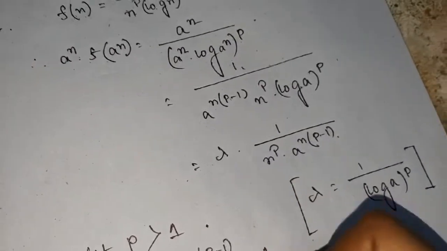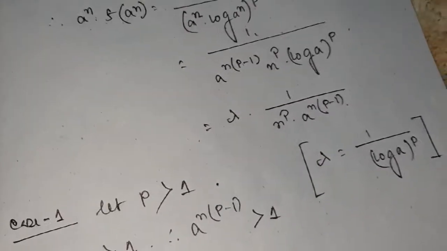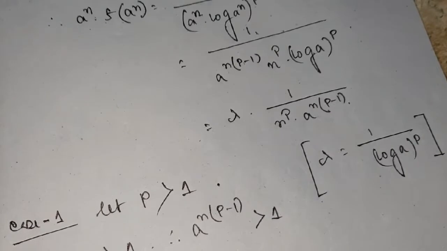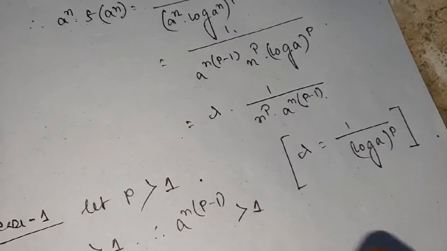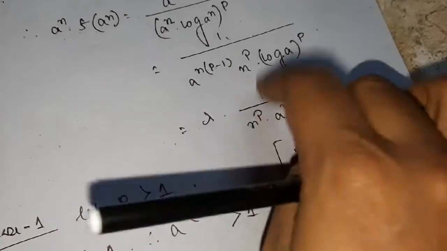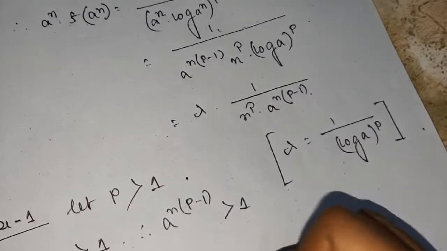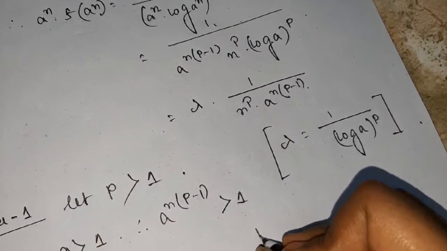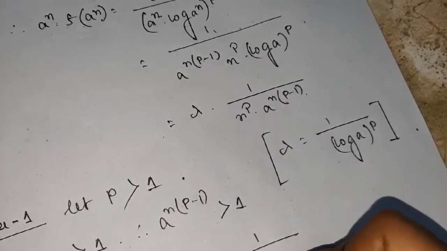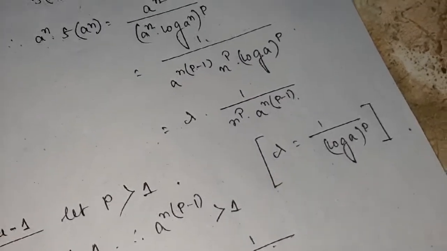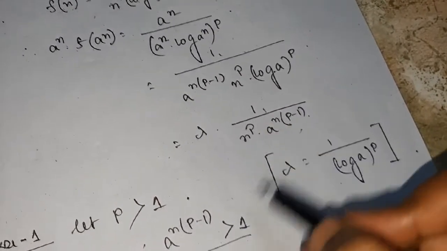That means this portion is always greater than 1. So a to the power n into f of a to the power n will be less than lambda into 1 by n to the power p. As this is greater than 1, 1 by this means less than 1.